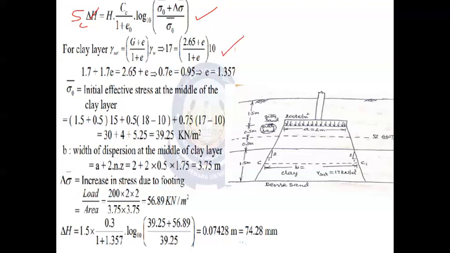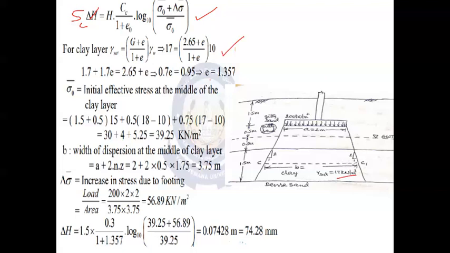Since the value of e is not known, this can be used here. Gamma saturated value is given in this particular problem: gamma saturated is equal to 17 kilonewton per meter cube. Using that, we can calculate.